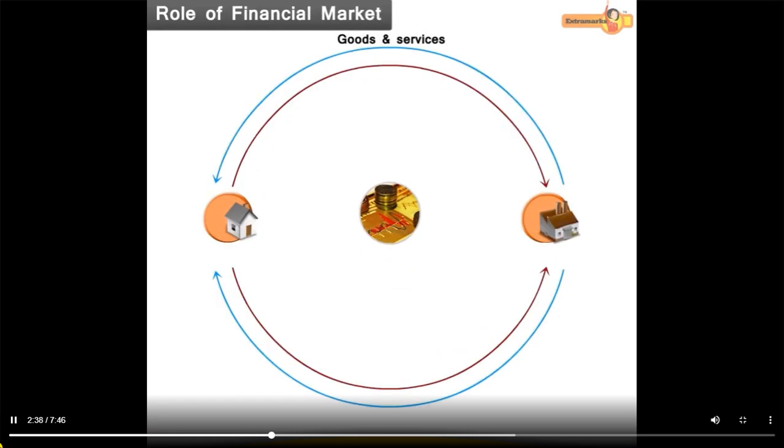Let us see how financial market collects the savings of the two sectors. Households and firms invest their savings in financial markets. Households borrow money from financial market for consumption purposes. Firms borrow money from financial market for investment purposes.